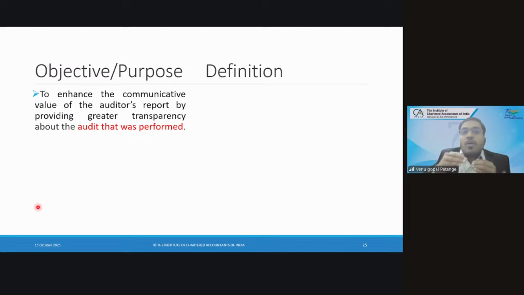Here in key audit matter, we are going one step ahead. We are telling that this is the financial statement line item which was presented correctly, which was disclosed correctly,